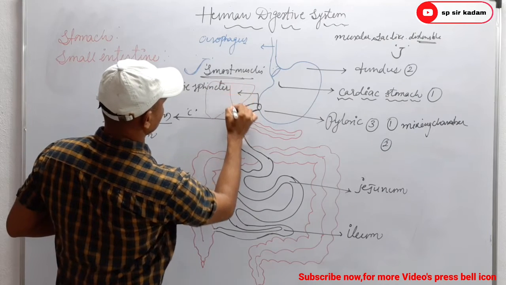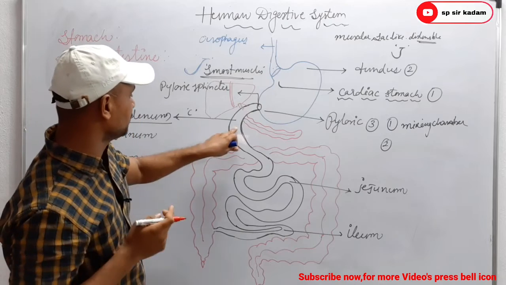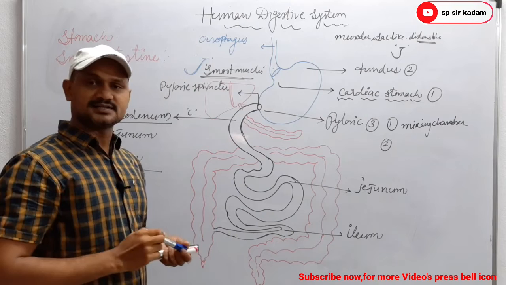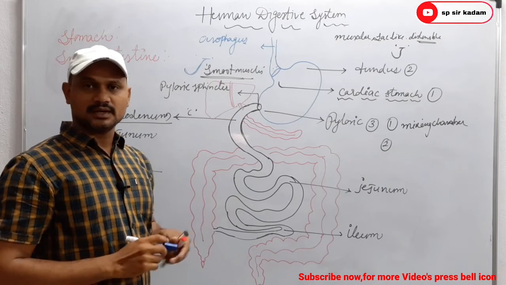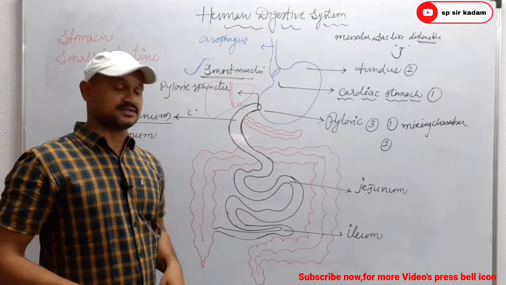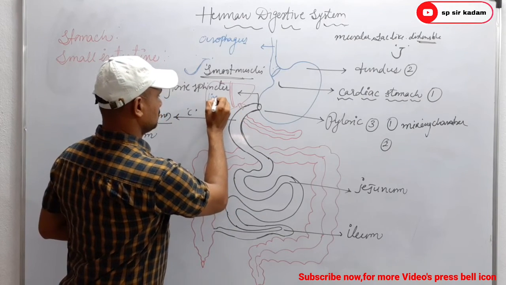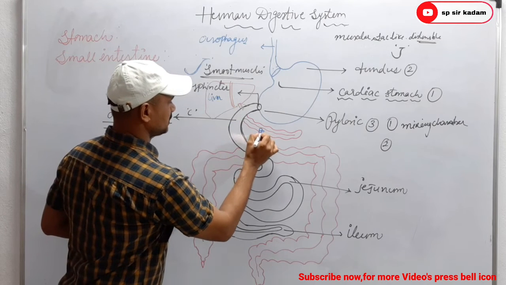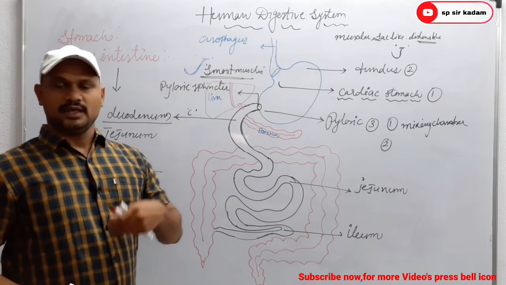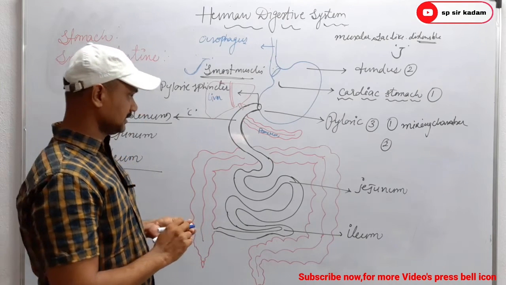Clear? Remember the functions of the duodenum. The duodenum, which is C-shaped, receives the chyme from the stomach, as well as the digestive secretions from the pancreas and the liver, through the hepatopancreatic duct.